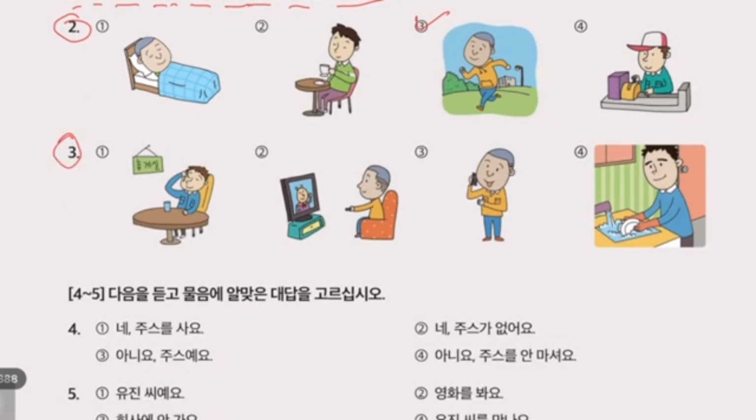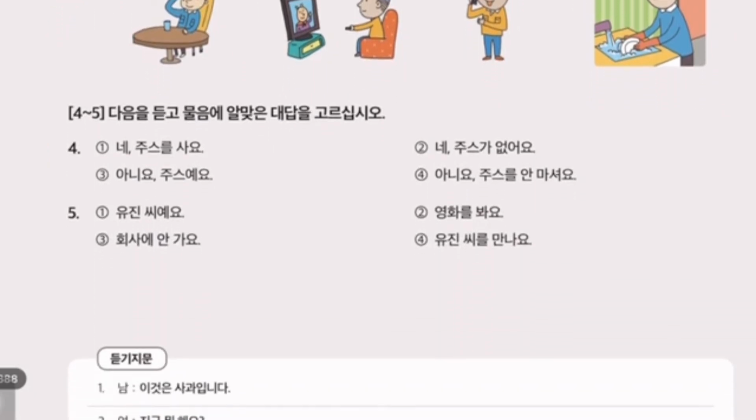3번. 지금 뭐 해요? What are you doing now? 텔레비전을 봐요. Televisioneul bwayo. Our answer is number 2 because televisioneul bwayo is watching TV. 4번부터 5번까지 다음을 듣고 물음에 알맞은 대답을 고르십시오. 4 and 5. Next. 듣고, listen. 물음 is question. 알맞은, better. 대답, answer. 고르십시오, select.